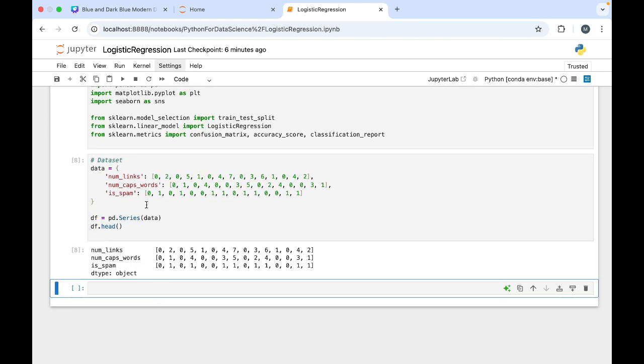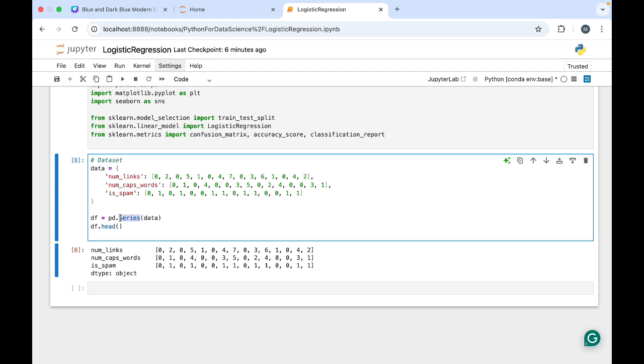You can see if I change it into series, in pandas as we know we are having data frame and series. Here you can see how this data is being printed over here. We don't want that. Number of links, okay, this much, but we are not getting a clear understanding with this data. That is why data frame is used.